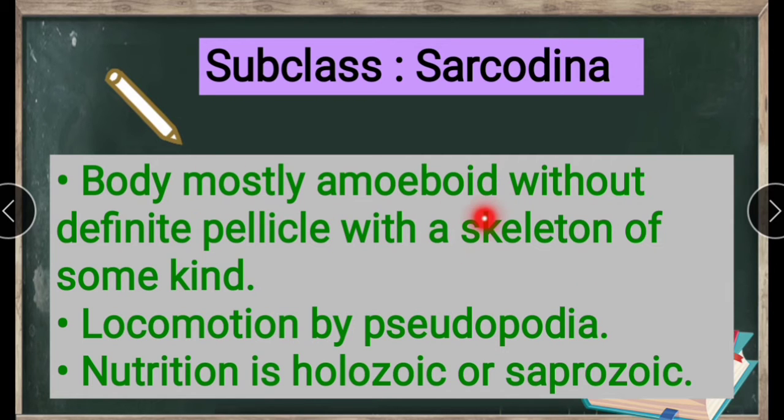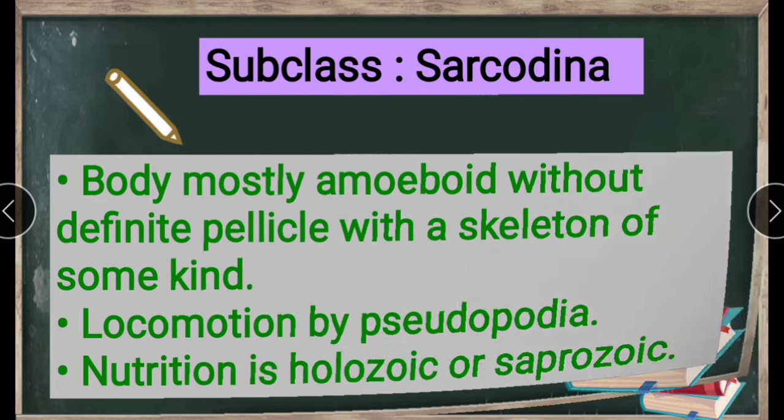The skeleton we can't see because these are microscopic organisms. Locomotion is by pseudopodia, seen mainly in the amoeba. These are false feet. Next, nutrition is holozoic or saprozoic.